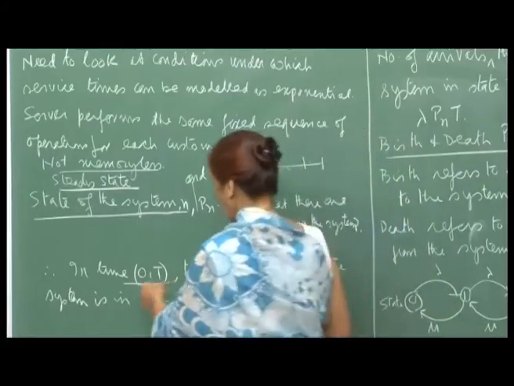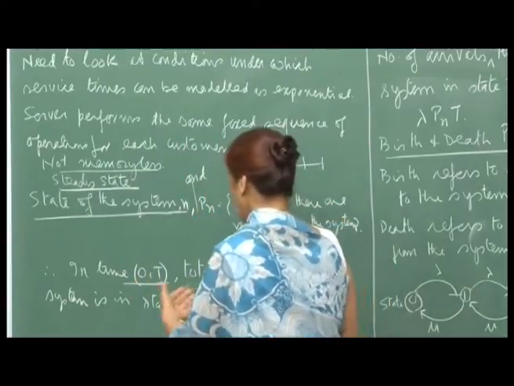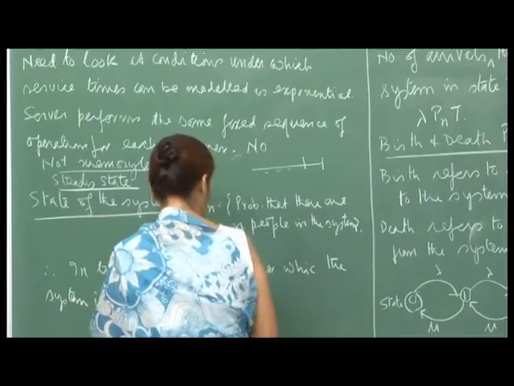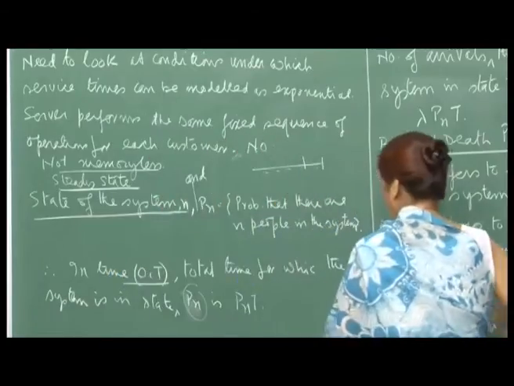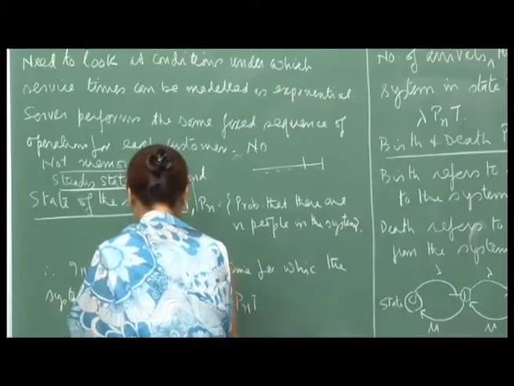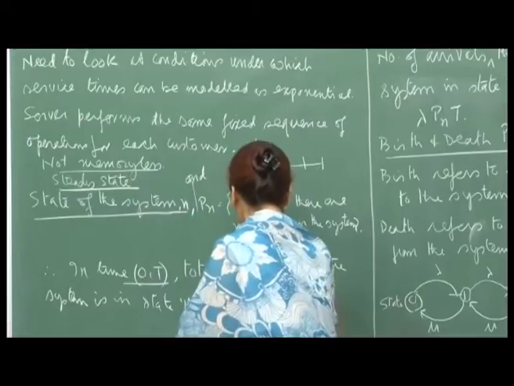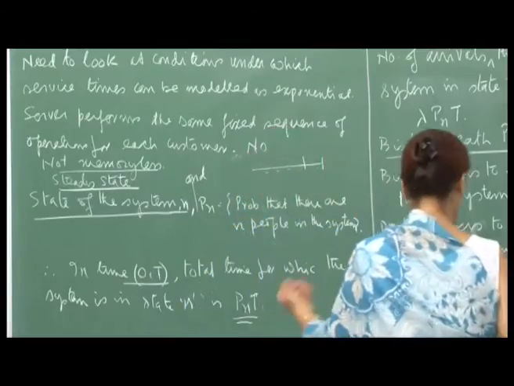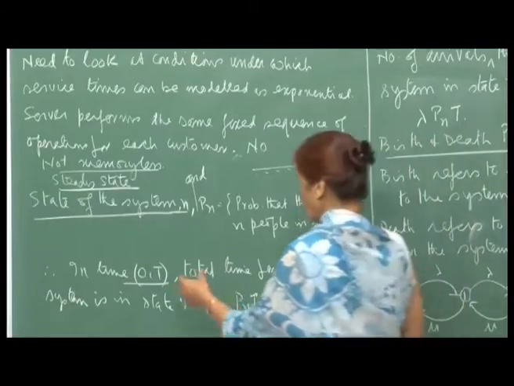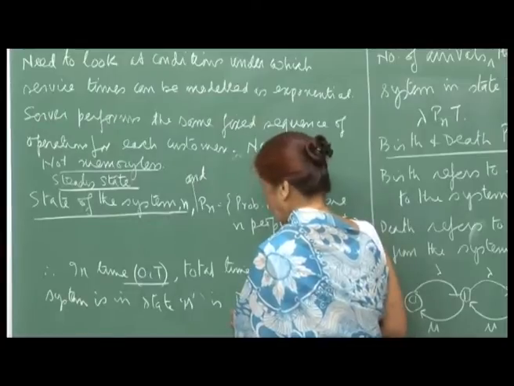And therefore, over the time interval 0 to t, we will say that the total time for which the system is in state n is P n t, right. So, approximately we will say that the proportion of time in this time interval for which there are n people in the system is P n t.